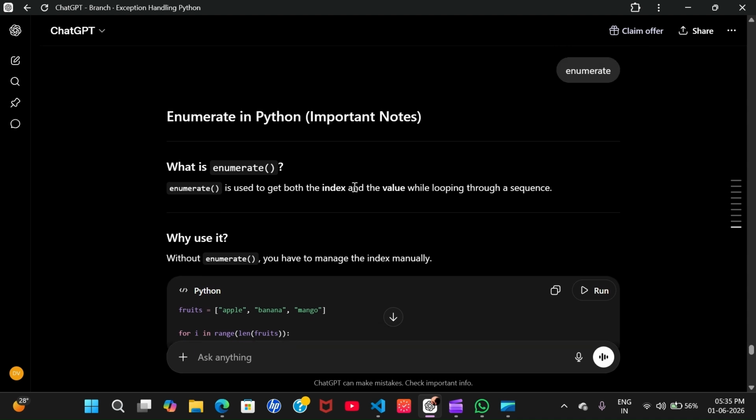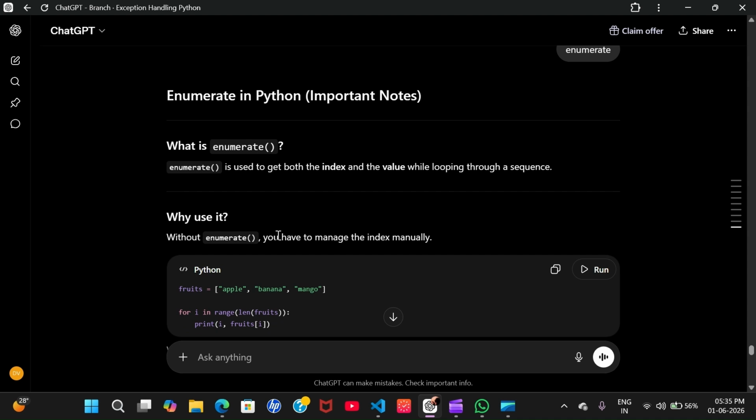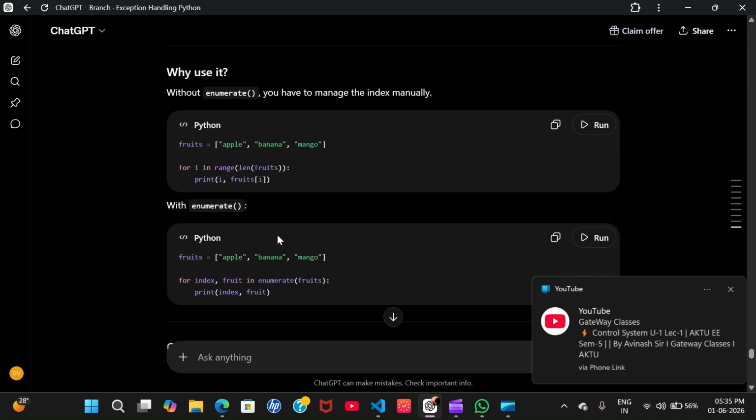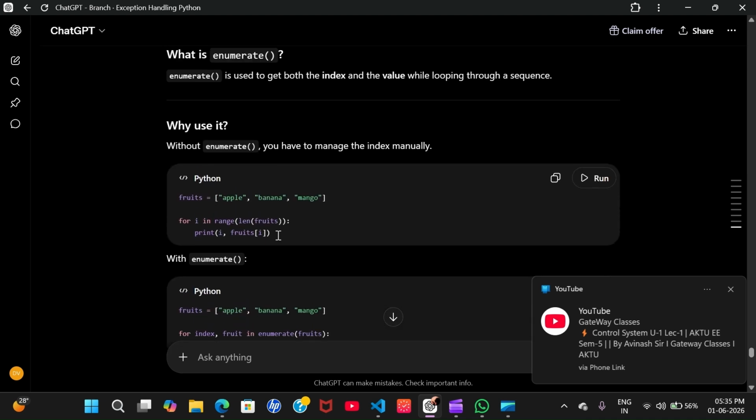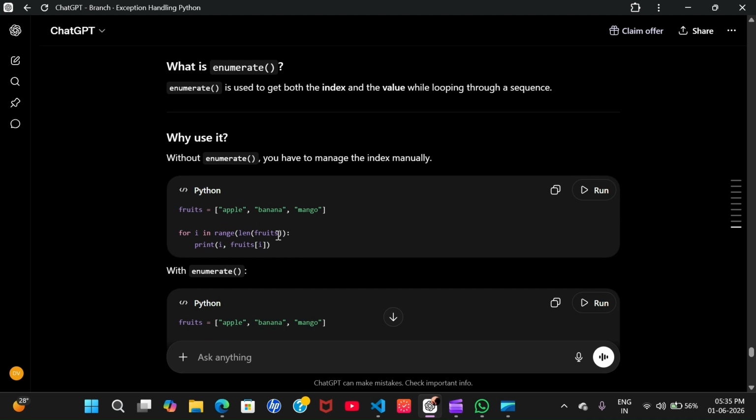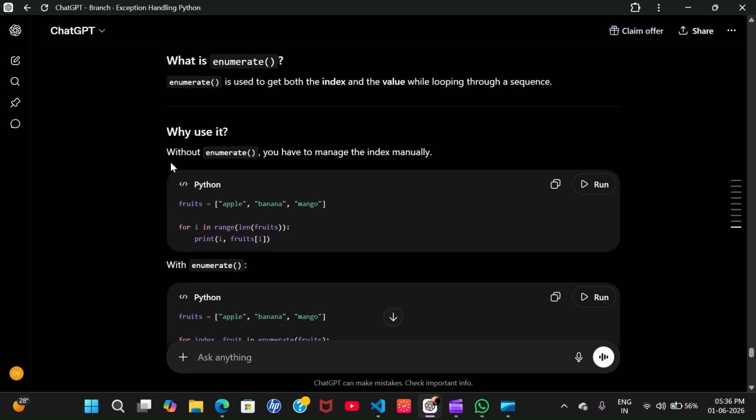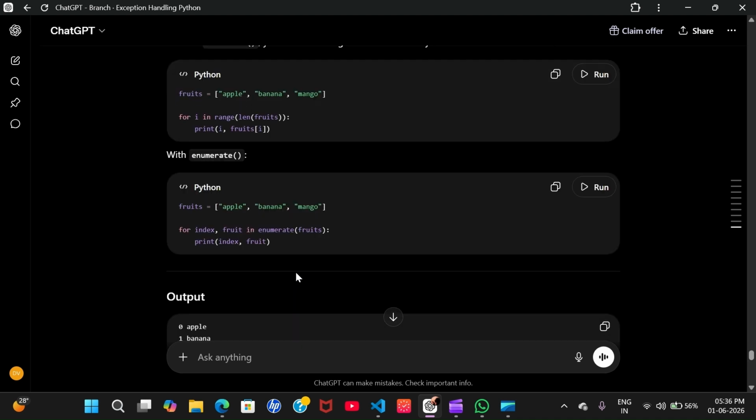Now, enumerate. It is like a loop, but we use this where we want indexing as well. We can also do it with a for loop, with normal loops, but with the help of enumerate, we can get the index along with that. See how. Without enumerate, we are iterating over the fruits length. So we print i and fruits of i. So we will get 1 dot apple, 2 dot banana, 3 dot mango. But with the help of the enumerate function,